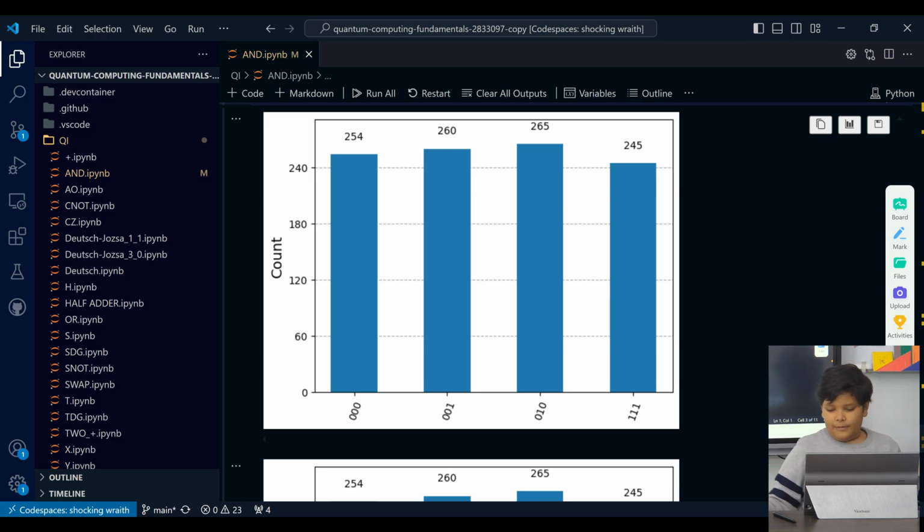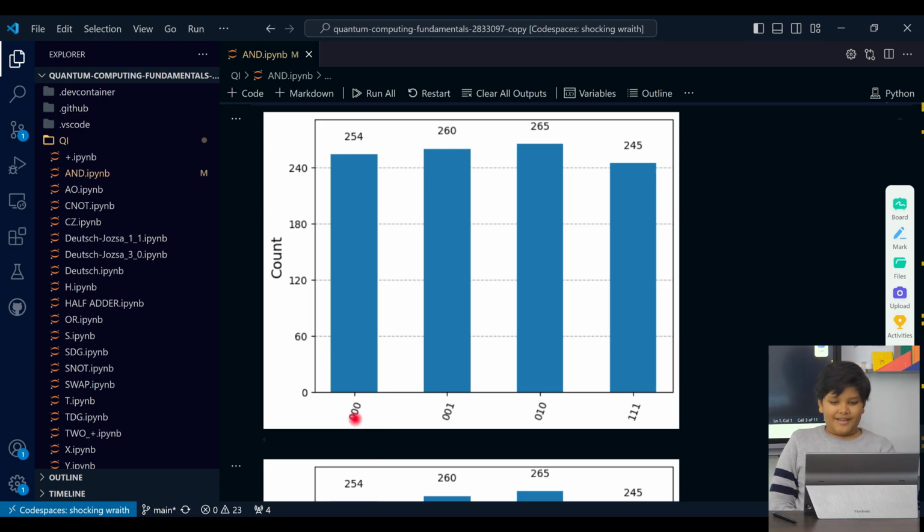Here I will be showing. This last qubit right here is the output, and the other two qubits are the inputs.